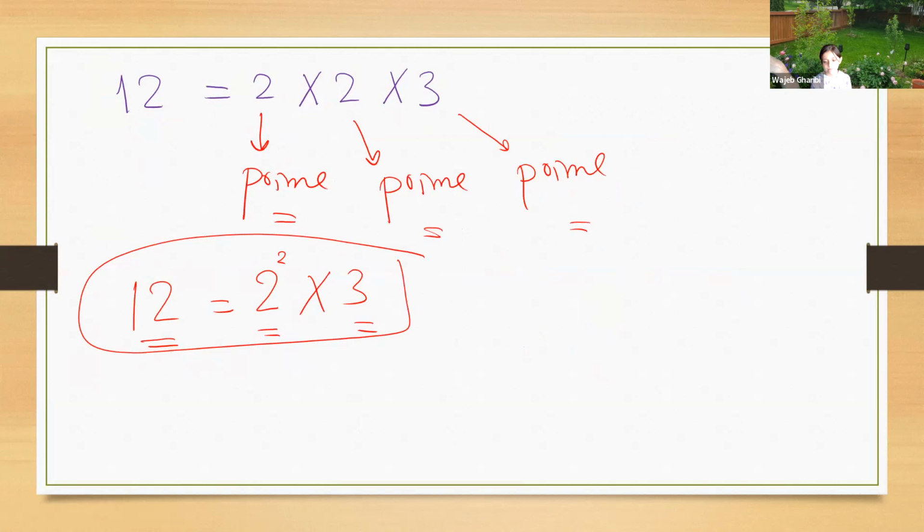And any integer like 12, for example, can be written as 2 times 2 times 3. So 2 is a prime, 2 is a prime, 3 is a prime. So this integer can be written as 3 prime numbers. But 2 times 2 is 2 squared. Okay, and we can say 12 is written as a multiplication of primes or a power of a prime.